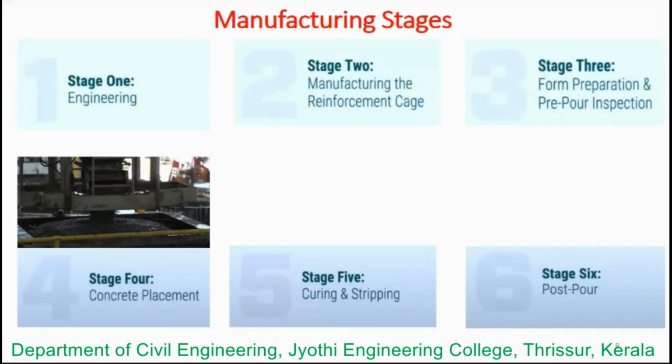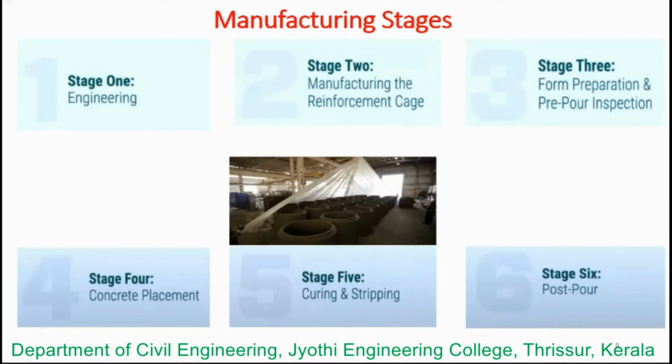Once the quality check technician confirms that the product has reached the design strength, the stripping process may begin. This involves opening the outer jacket, attaching the lifting devices, and moving the product from the form. Once the product has been removed and cleaned, the post-pour inspection is conducted.